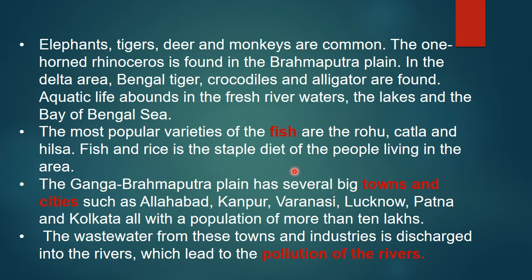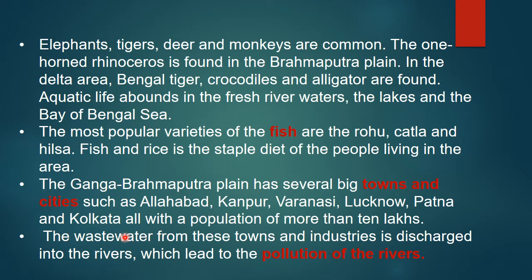Rice and fish. Okay. The Ganga Brahmaputra plain has several big towns and cities like Allahabad, Kanpur, Varanasi, Lucknow, Patna and Kolkata with more population. Okay. So what are the famous towns and cities in Ganga Brahmaputra plain? Repeat along with me. Allahabad, Kanpur, Varanasi, Lucknow, Patna and Kolkata, and all with more population.